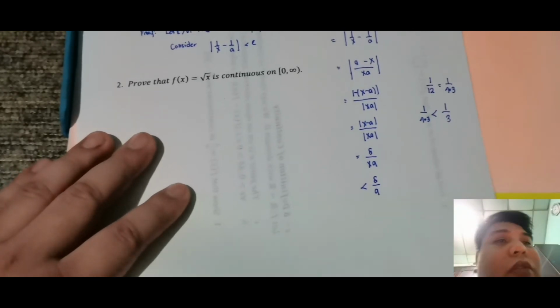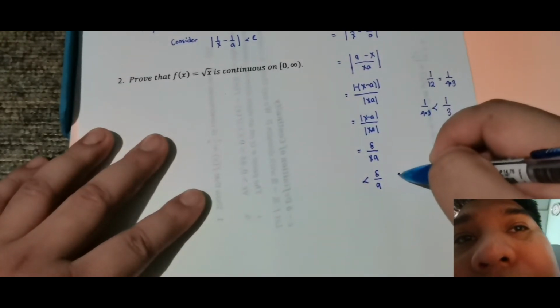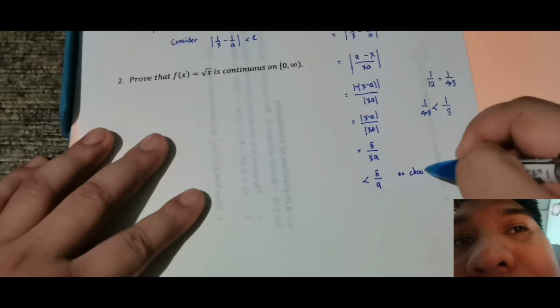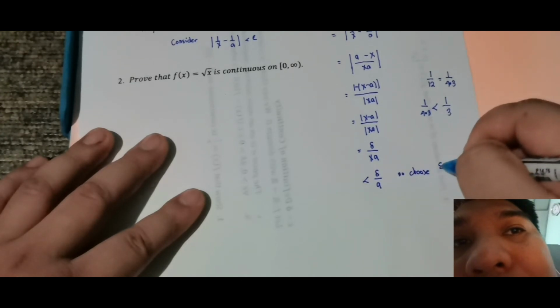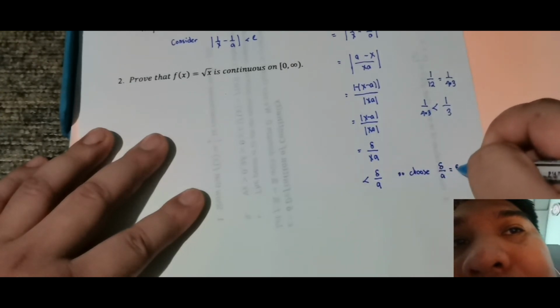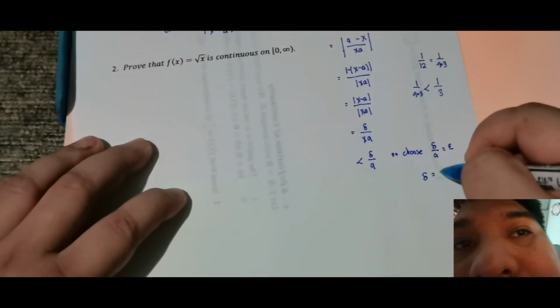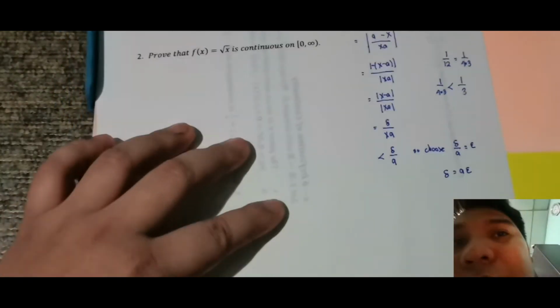After that, this is equivalent to, so choose delta over a to be equal to epsilon. So therefore, delta is equal to a epsilon. After that, let's go back to the function.